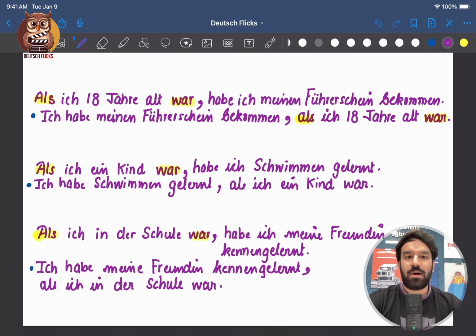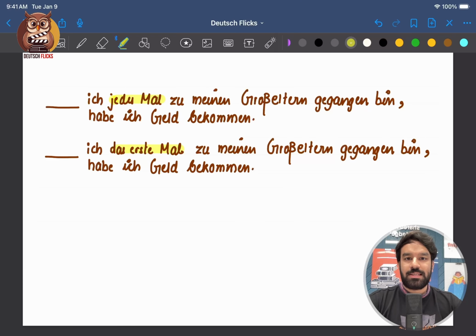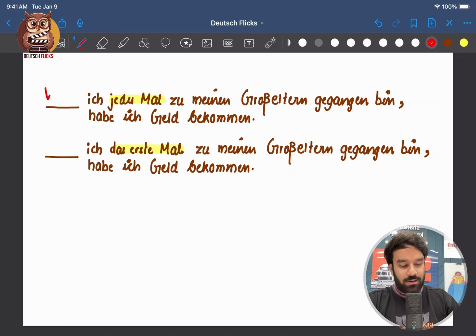Now we'll take one situation to understand both als and wenn. The situation is the same: I went to my grandparents' house and I got money. If you look at the first part, I have included jedes Mal, meaning every time. Every time means this is a repeated or recurring event, right? Whenever I went to my grandparents' house, I got money. So that means I cannot fill in als here, I have to fill in wenn.